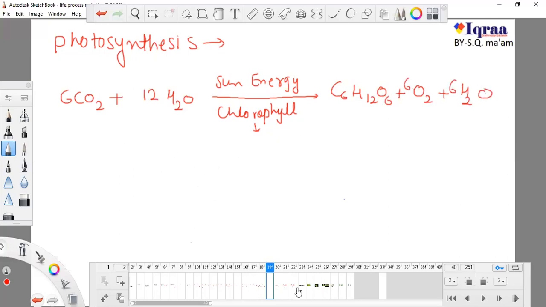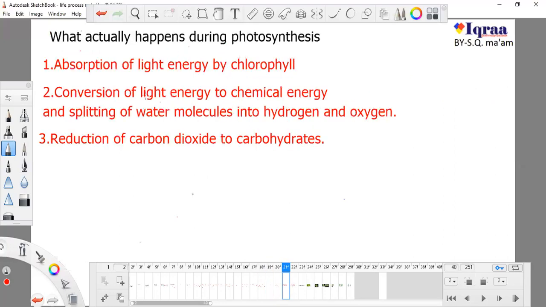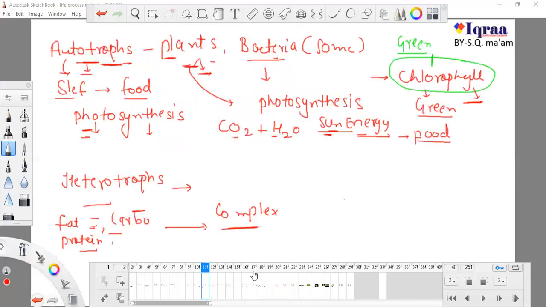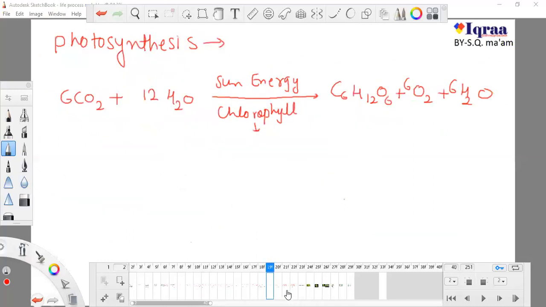Now the reaction of photosynthesis occurs in 3 steps, not one by one, but what actually occurs during photosynthesis. Let's study. First thing, absorption of light energy by chlorophyll. I told you that chlorophyll is a very important thing. We studied that chlorophyll is very important, and each and everywhere we wrote chlorophyll.